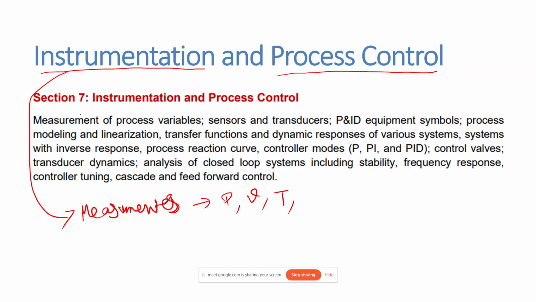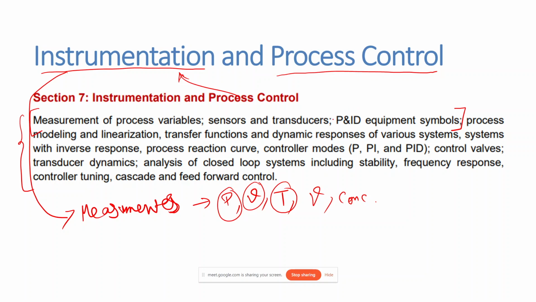This is the GATE syllabus that I have taken from the GATE website. It includes measurements of process variables, sensors and transducers, P&ID equipment symbols. This part you can call instrumentation. The process variables in most cases can be pressure, velocity, temperature, volume, concentration. All of these are process variables that need to be measured, and to measure them we have sensors and transducers that make up the instrumentation. These are the parts of instruments.